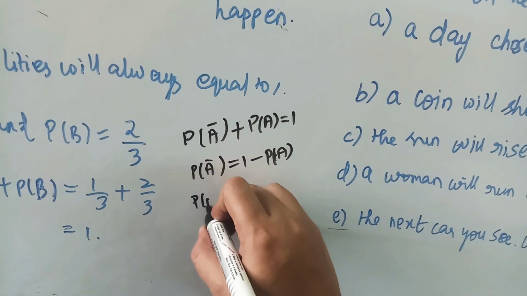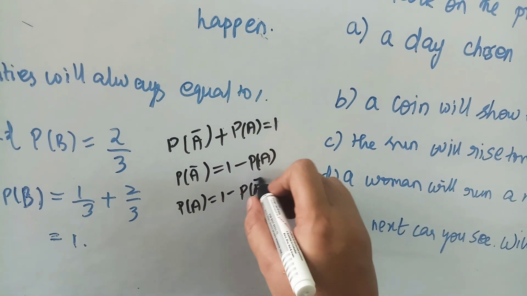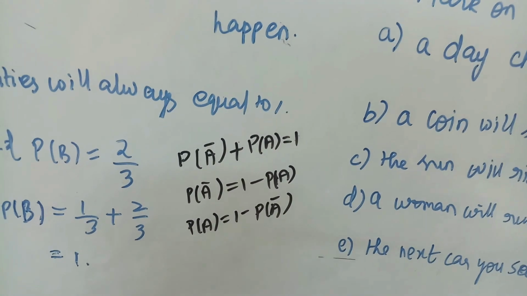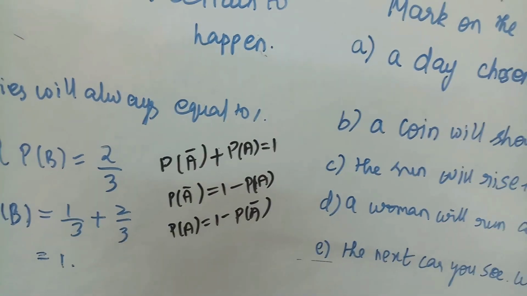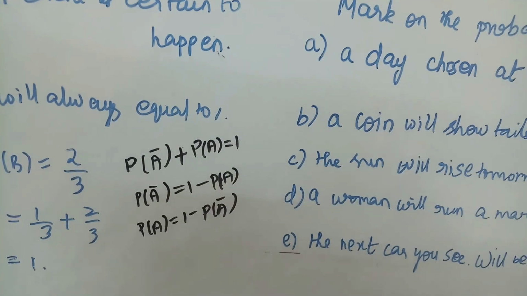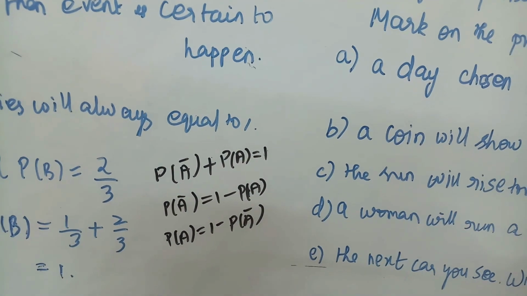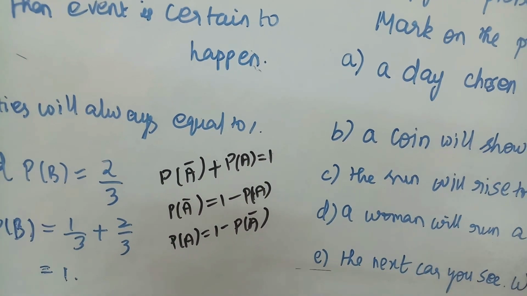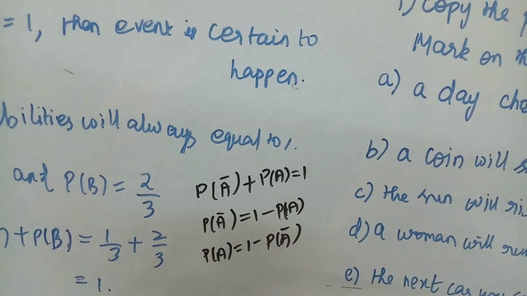Or if you want to find P of A, then we can write 1 minus P of A complement. Suppose, for example, I am drawing a ball from a bag full of balls, and I want to draw a red ball. I don't want a black ball. If I say I don't want, then that will be the complement.